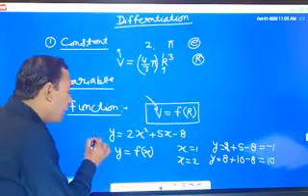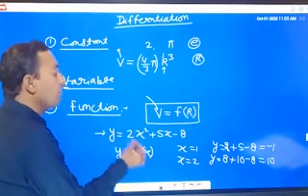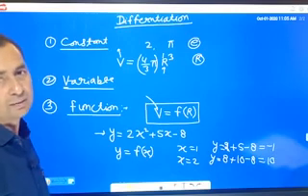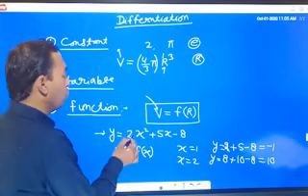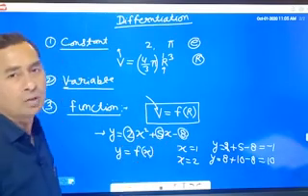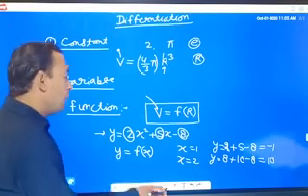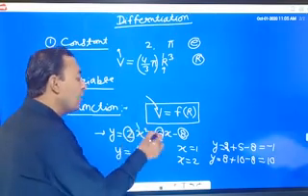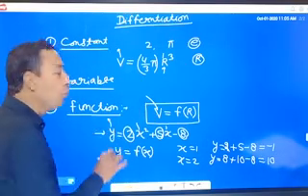Here y is a function of x. In this function, 2, 5 and 8 are constant quantities. These do not change. When we put different values of x, we get different values of y.